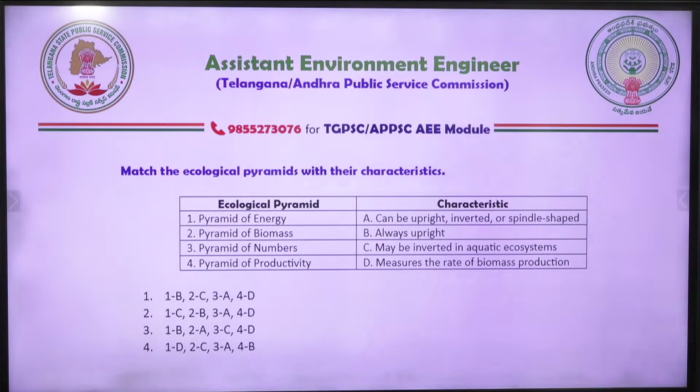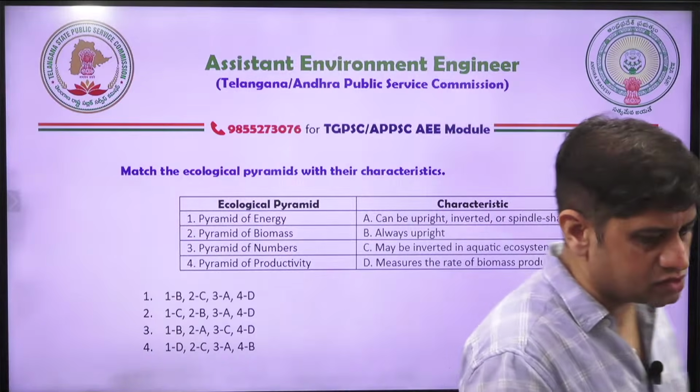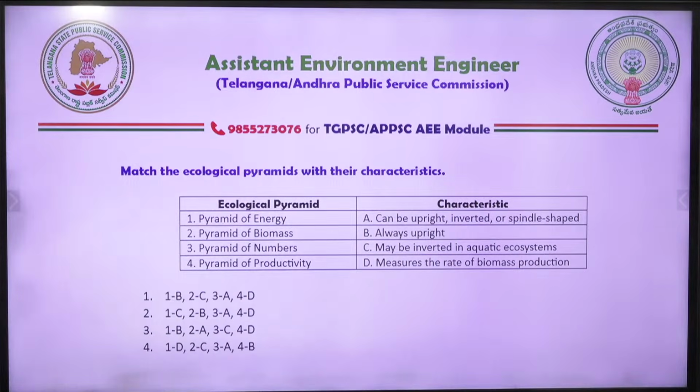Match the following: ecological pyramid and characteristic. Energy, biomass, number, productivity. So please revise the subject. I'll be taking 2 classes on ecosystem, these kind of question classes. One is this, and maybe 3 classes for each subject. I have taught you 5 subjects. For each subject, I'll be taking 3 such classes. The first class, and in that we'll try to cover all the questions.